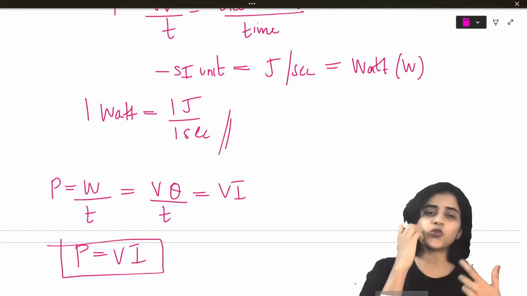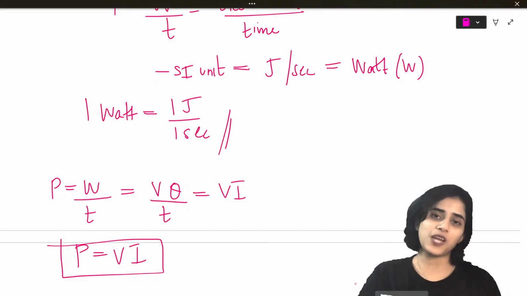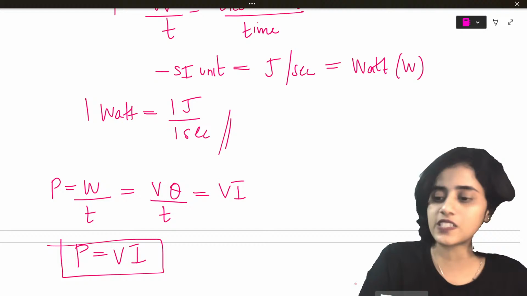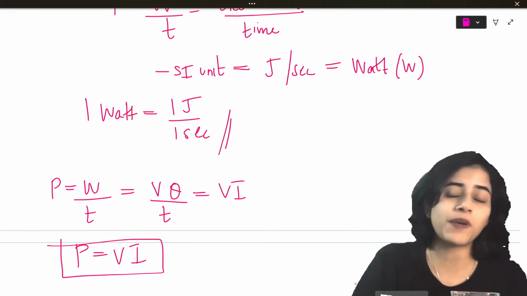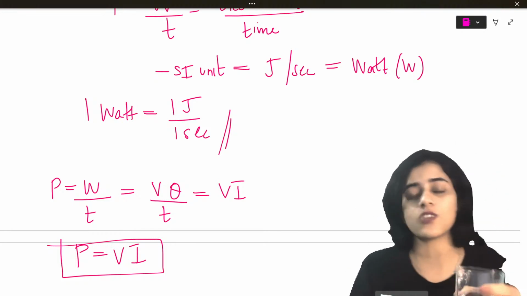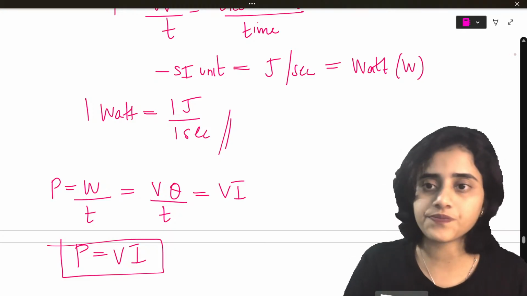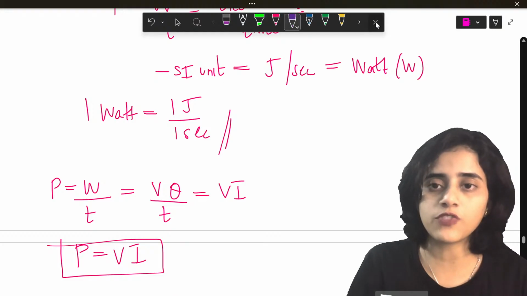For doing these kinds of things, you need to know your previous chapters as well. Every chapter is important in second PU, especially for those of you who are preparing for KCET, JEE, NEET, and all that. So this is one formula.